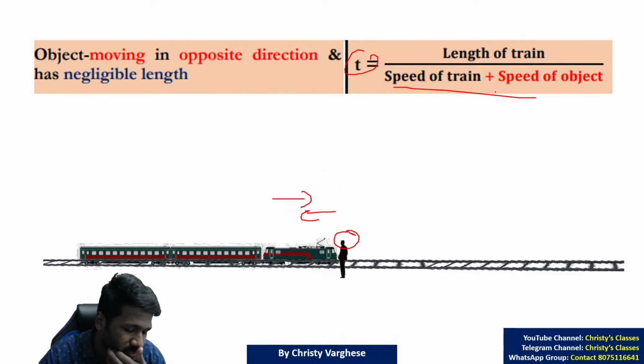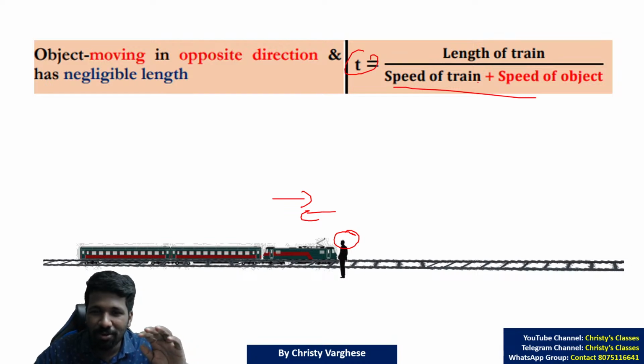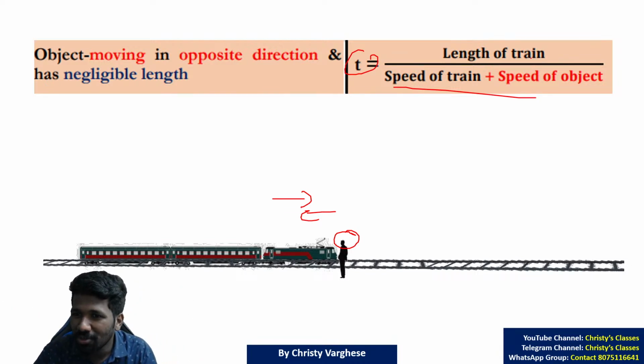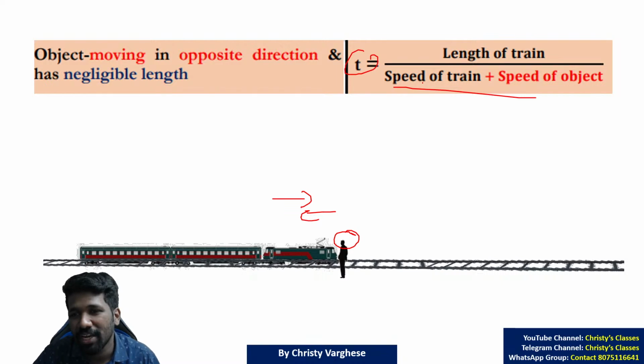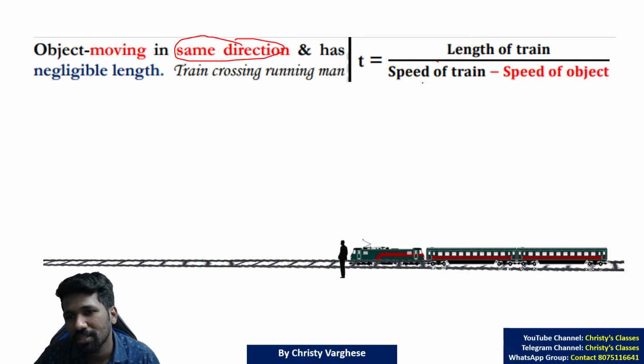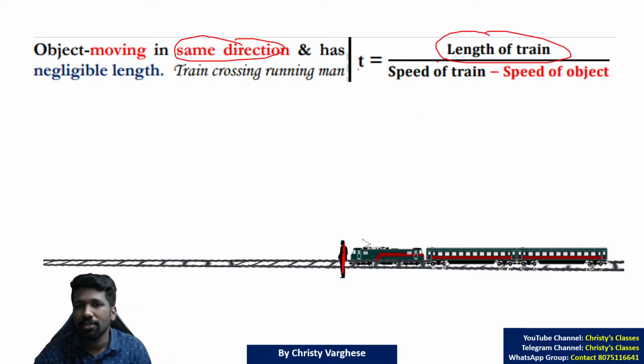Faster means time will be lesser as the speed is higher, because time is inversely proportional to speed. Those of you who are not of math background, don't think too much about it. You can learn it as a concept itself. Opposite direction, sum of speed. Same direction, difference of speed. And here also the width of the man is still negligible, so the length to be covered is the length of the train itself.